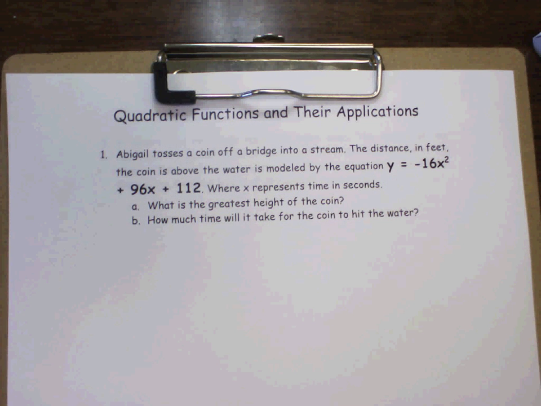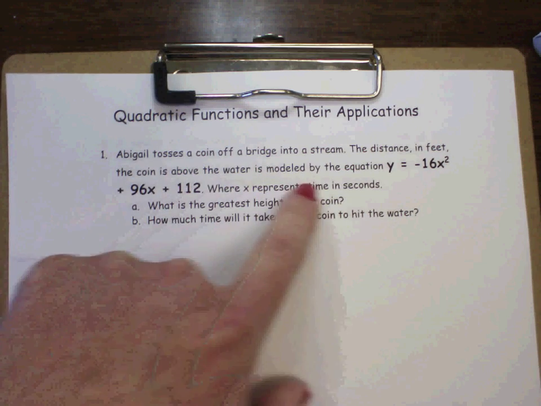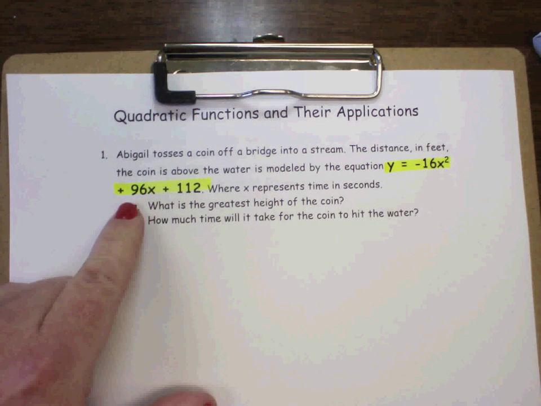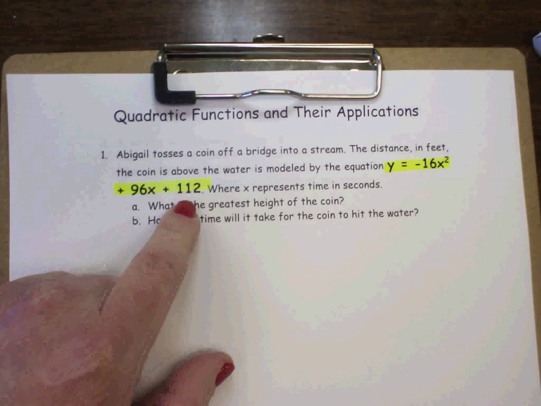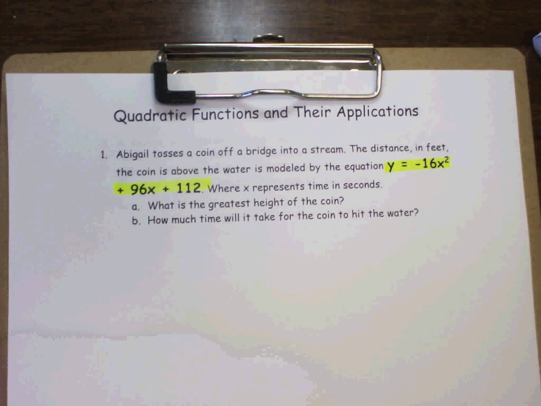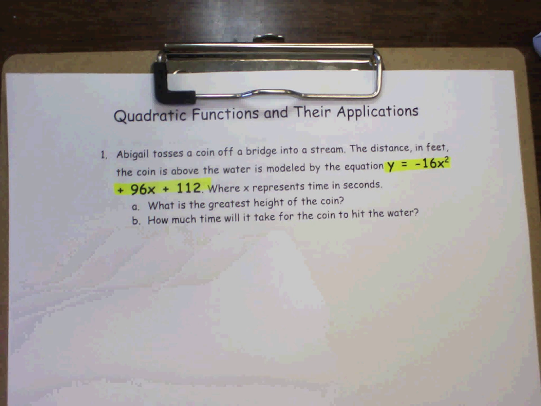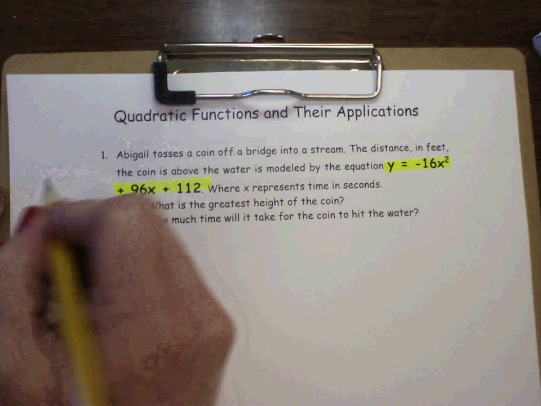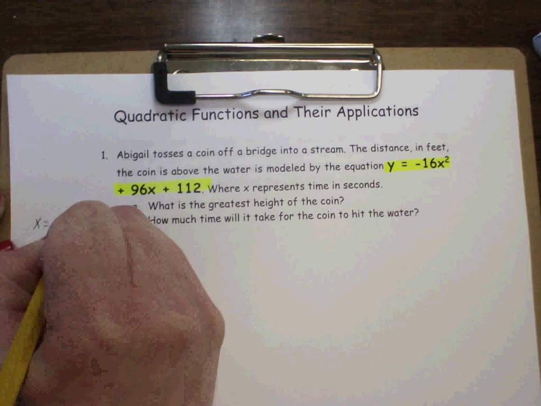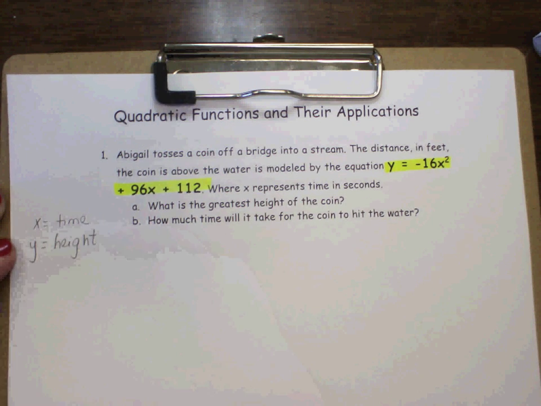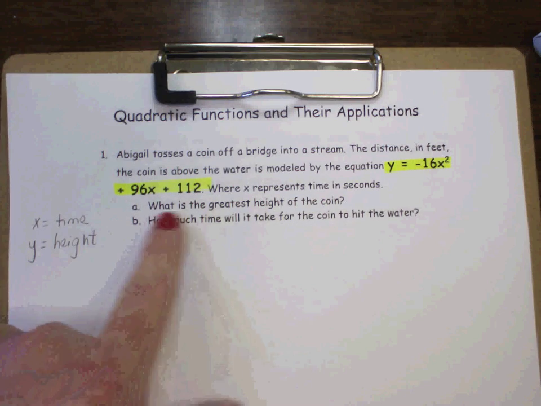Abigail tosses a coin off a bridge into a stream. The distance in feet the coin is above the water is modeled by the equation y equals negative 16x squared plus 96x plus 112, where x represents time in seconds. What is the greatest height of the coin? How much time will it take for the coin to hit the water? Okay, so the first thing we're going to do is define our variables. So x equals time, in seconds, and y equals the height of the coin, in feet.